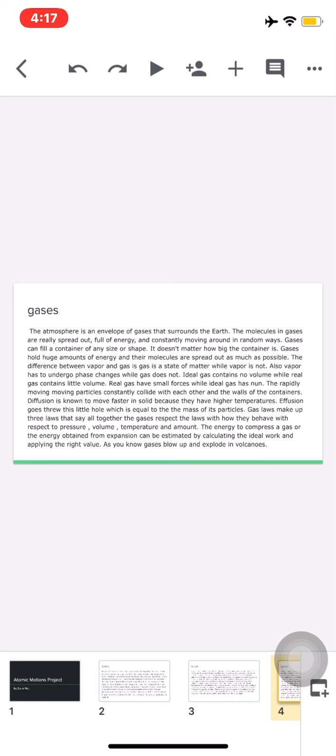that say altogether how gases behave with respect to pressure, volume, temperature, and amount. The energy to compress a gas or the energy obtained from expansion can be estimated by calculating the ideal work and applying the right value. As you know, gases blow up and explode in volcanoes.